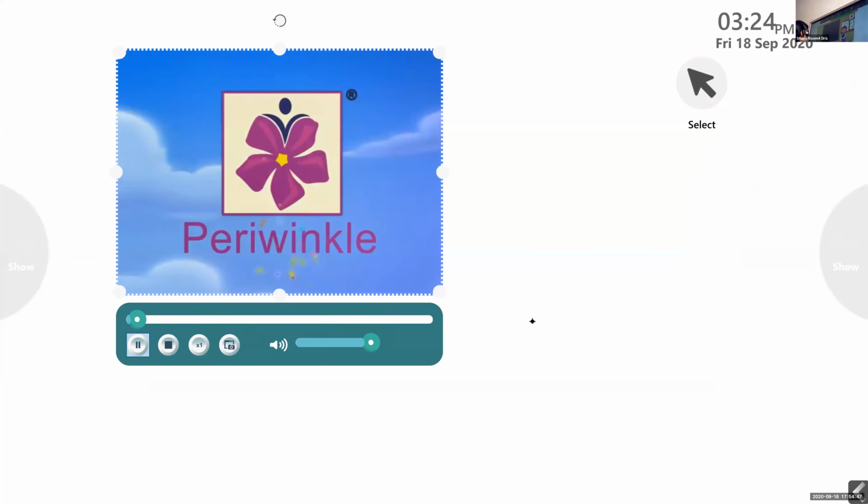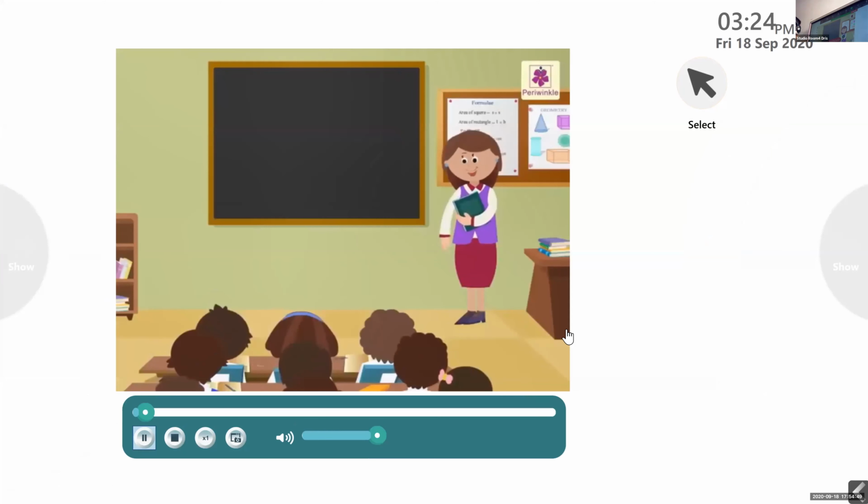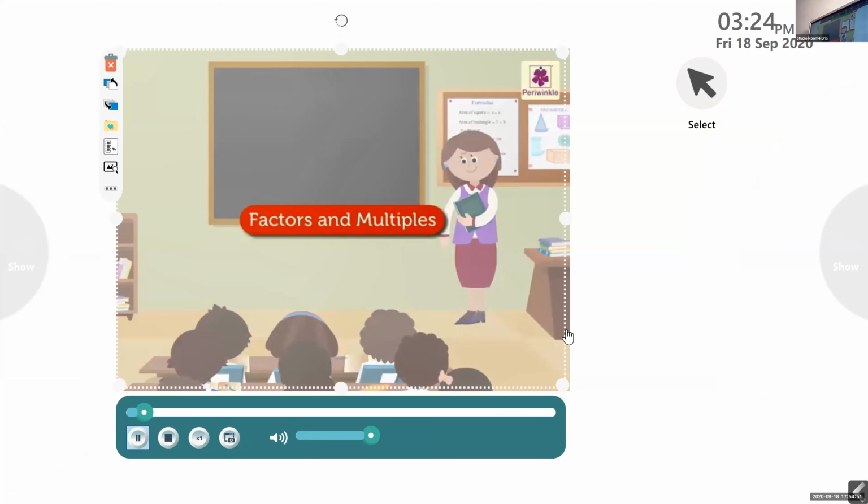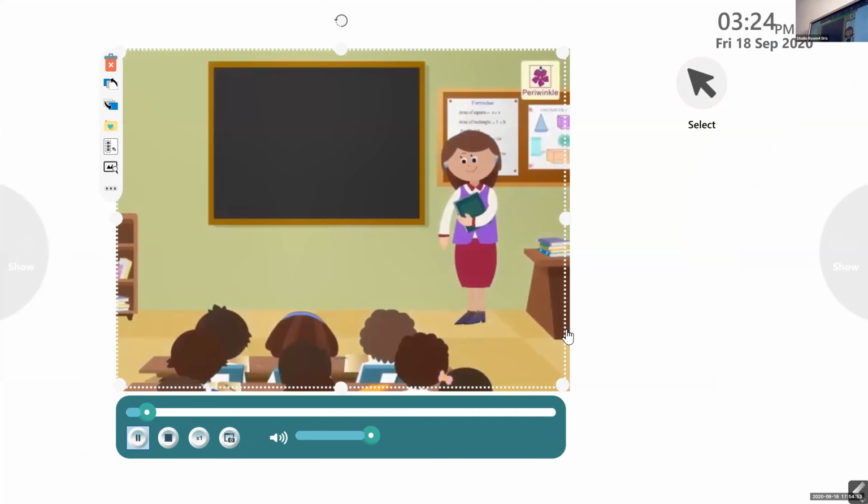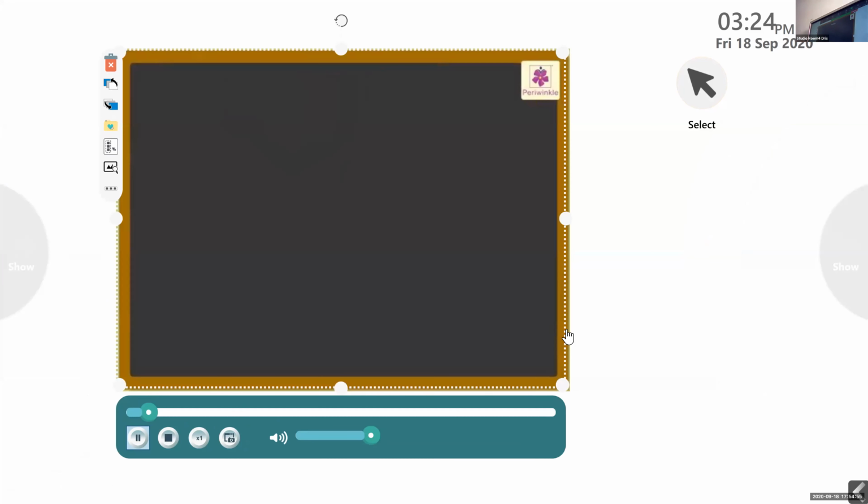Today, let us revise factors and multiples. Let us start with factors. What do we mean by a factor? A factor of a number divides that number exactly. Let us look at an example.